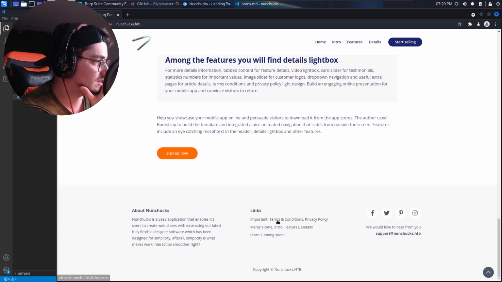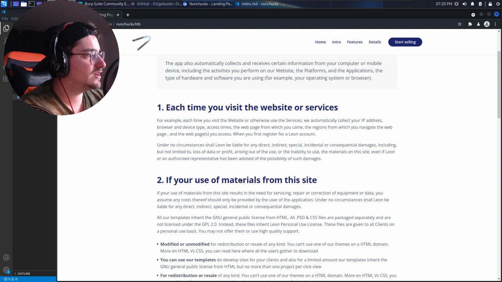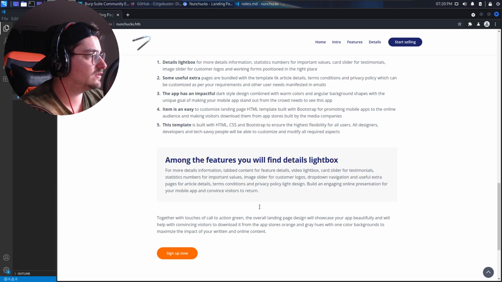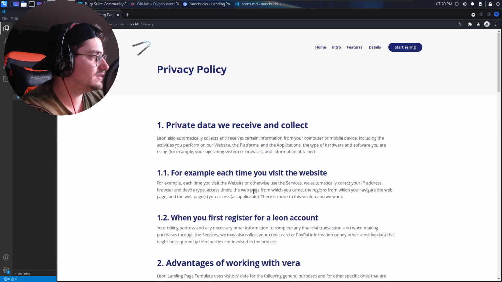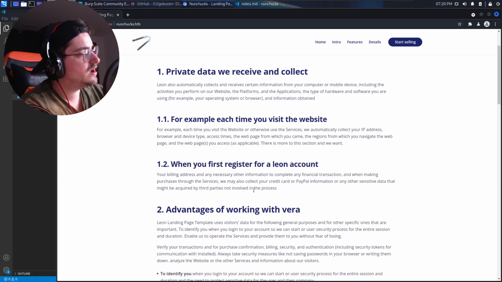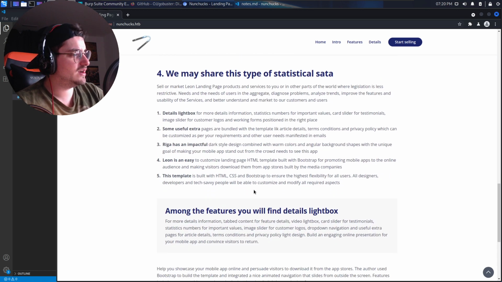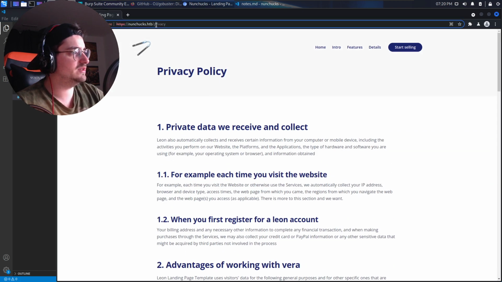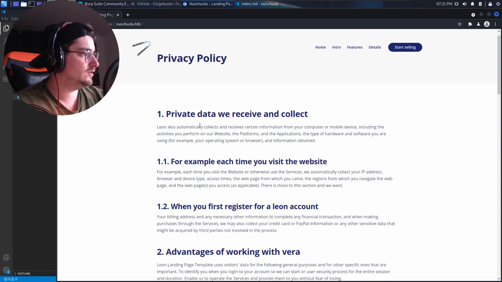I am lost. I'm honestly lost. I mean, all the links I found were available at the bottom of the page, so hang on. Terms and conditions. Each time you visit the website. So this is terms and conditions, and this is the privacy policy. Are they the same, or am I just... Should I read this properly, or is the big privacy different? No.